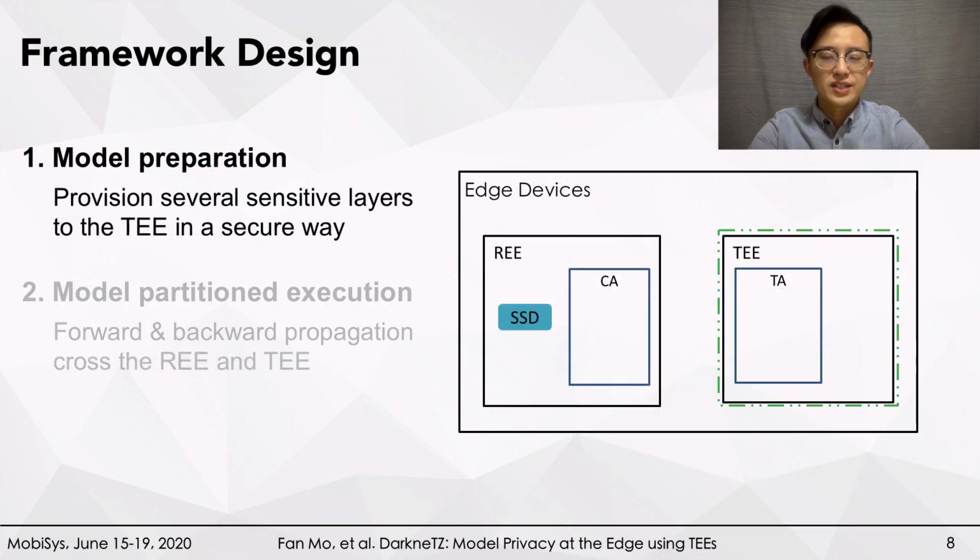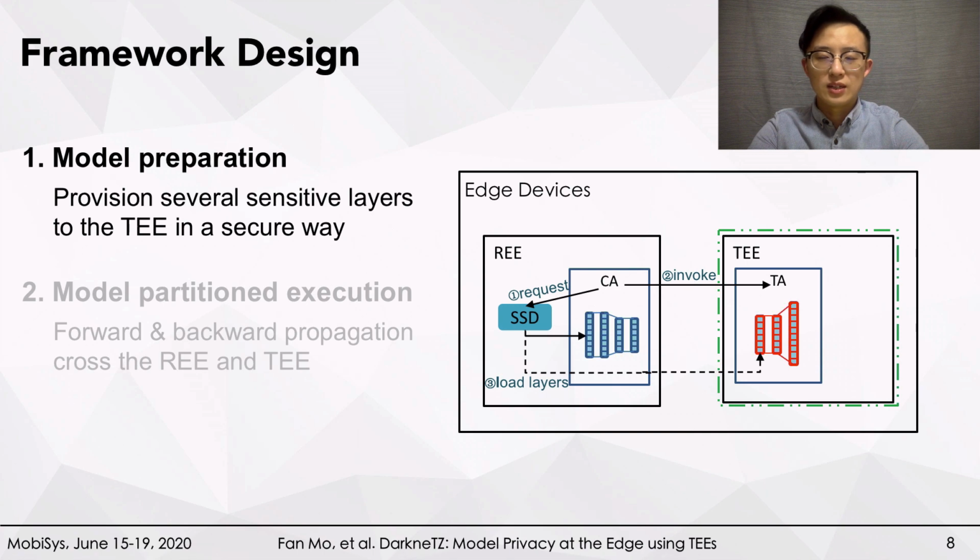For the model preparation, it generally has 4 steps. First, the client application, the CA, in the REE acquires the saved deep learning model from the hard disk or the SSD. And it also invokes the trusted application, the TA, in the TEE. Then, several non-sensitive layers are loaded into the CA, and the sensitive layers are loaded into the TA.